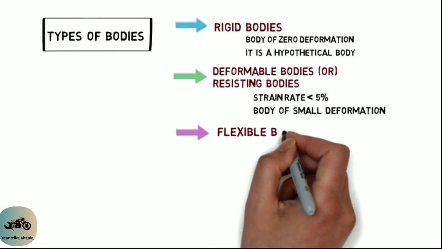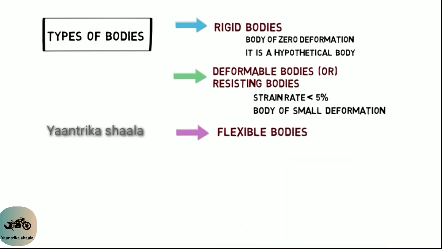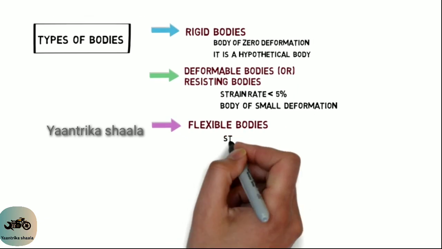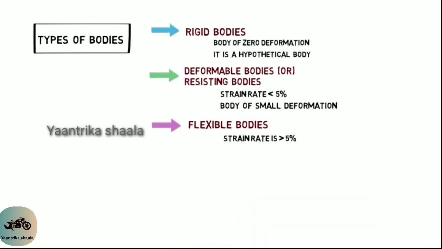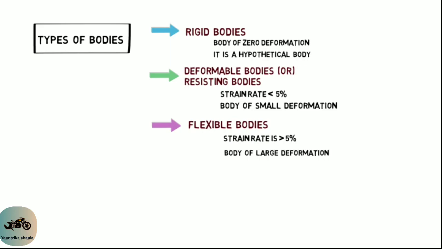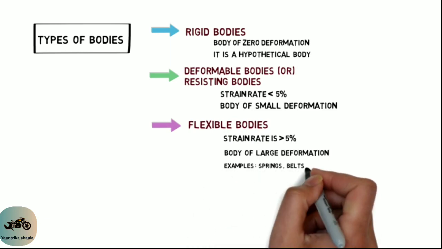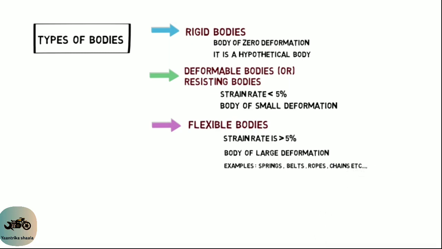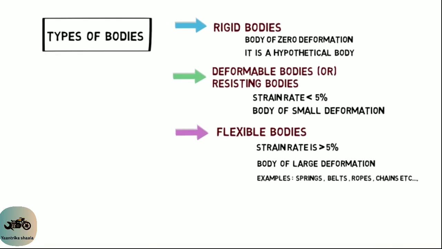And the third one is flexible bodies. As I repeat the above experiment on the flexible bodies, I observe the deformation of the flexible bodies is very large. That means the strain rate is greater than 5%. That's why the flexible bodies are also called the body of large deformations. In the design of machine members subject, we will deal only with flexible bodies. Friends, let's see some examples here: springs, belts, ropes, chains, etc. These are all flexible bodies. We will design all the above examples in the design of machine members subject.